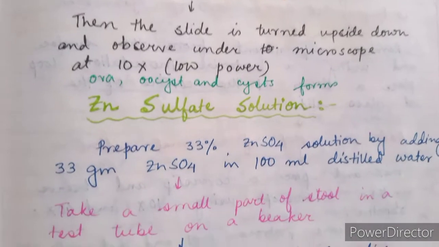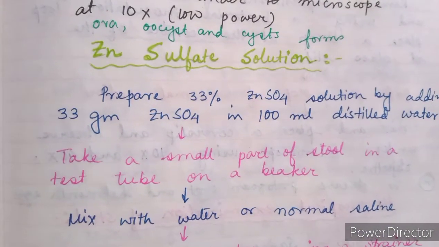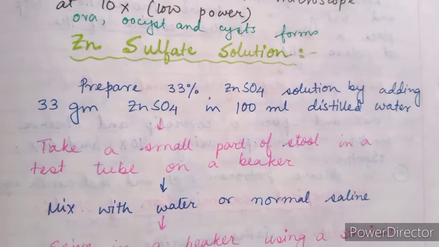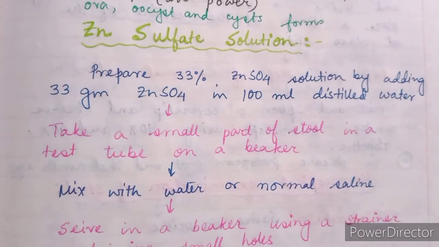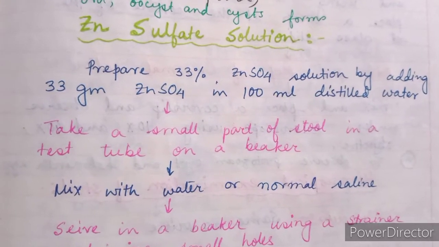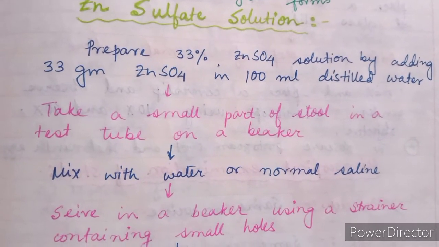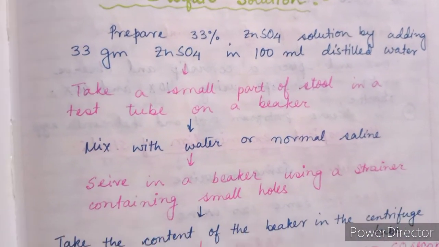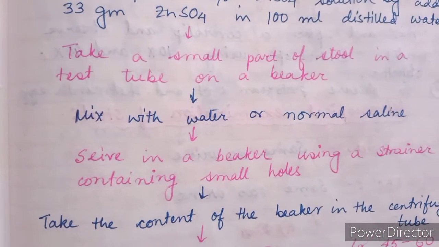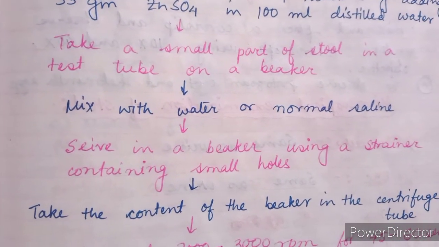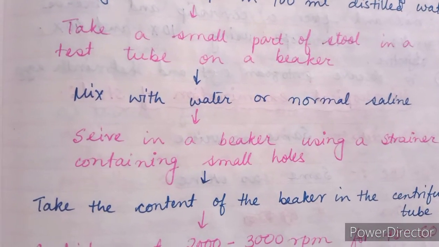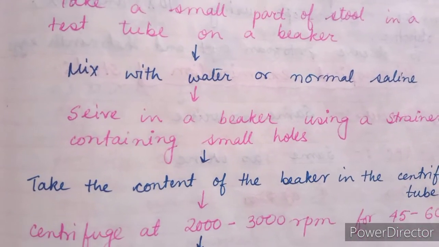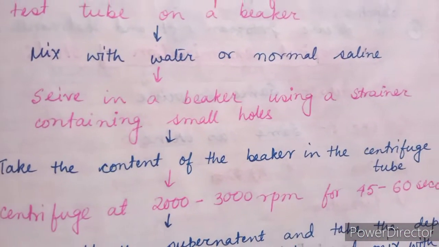Next I will discuss the zinc sulfate method of the flotation method. Prepare 33% ZnSO4 solution by adding 33 gram ZnSO4 in 100 ml distilled water. Take a small part of stool in a test tube or beaker, then mix with water or normal saline. Sieve into a beaker using a strainer containing small holes so that the solid part can be separated from the liquid portion. Then take the content of the beaker in a centrifuge tube.